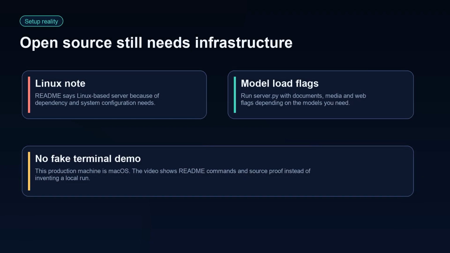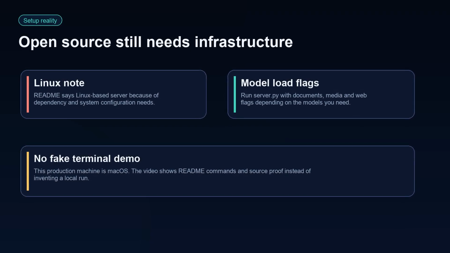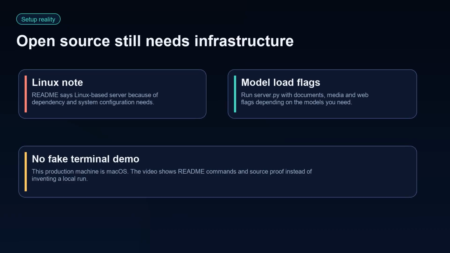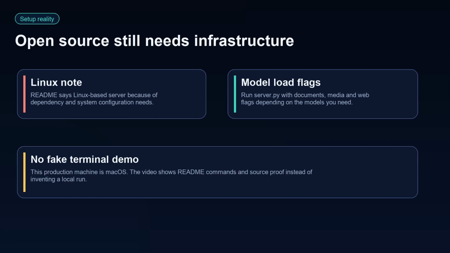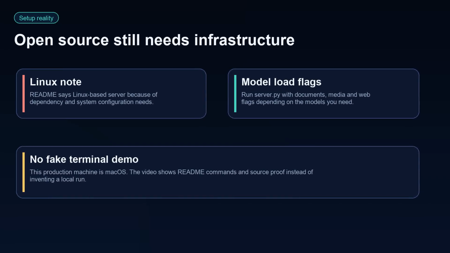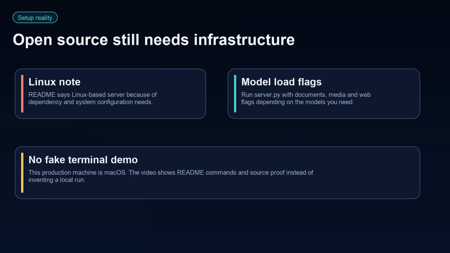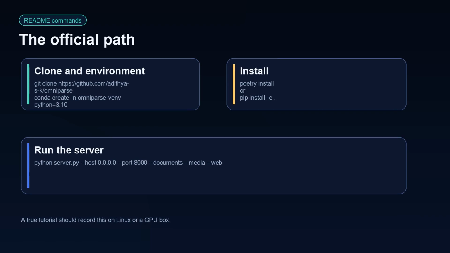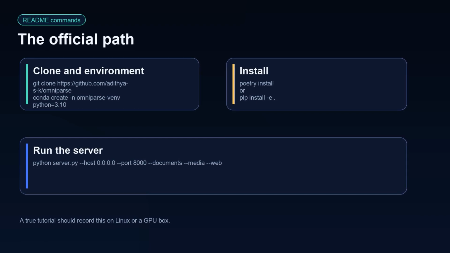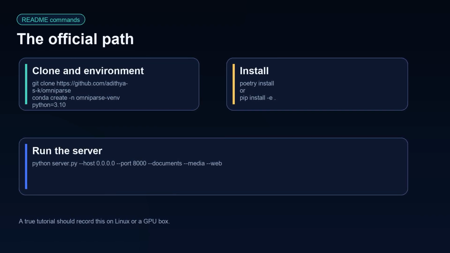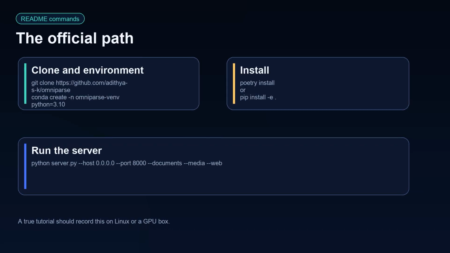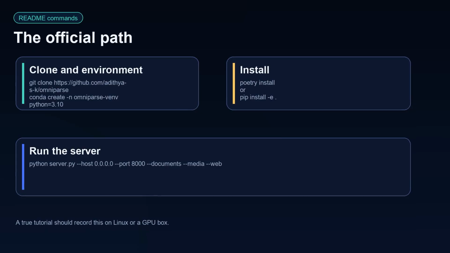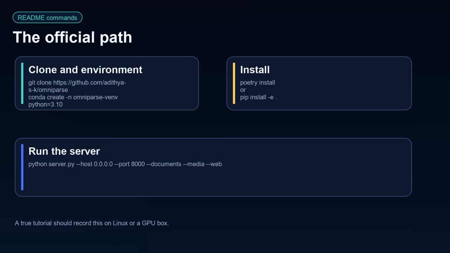Here is the setup reality check. Open source does not mean zero infrastructure. The README says the server only works on Linux-based systems, and the model stack can be compute-heavy. I am not faking a macOS terminal run for a Linux-only setup. The official path is clone the repo, create a Python 3.10 environment, install with Poetry or editable pip, then run server.py with the documents, media, and web flags you need. For a true tutorial, this should be recorded on a Linux or GPU machine.